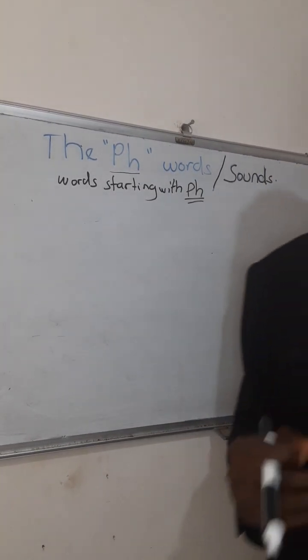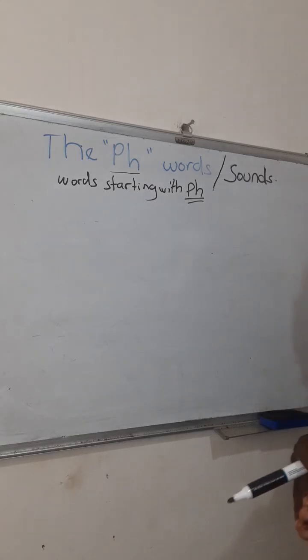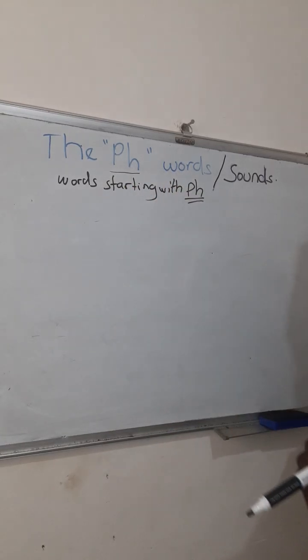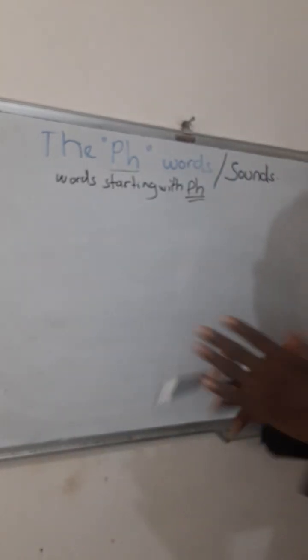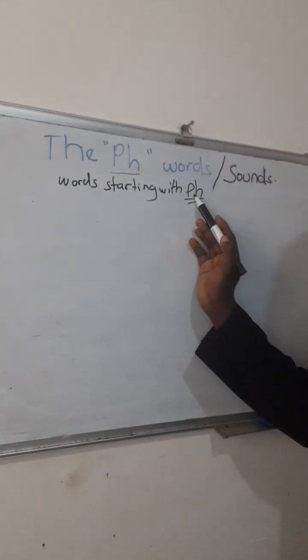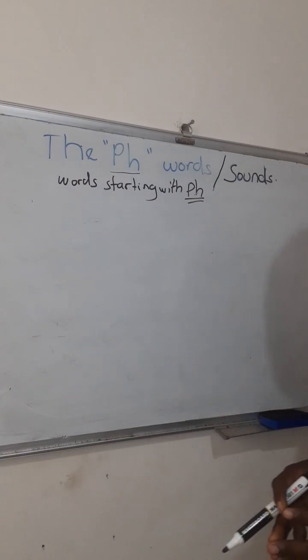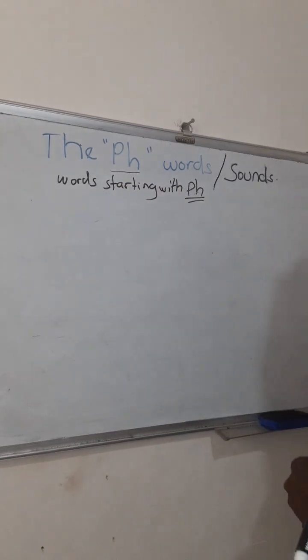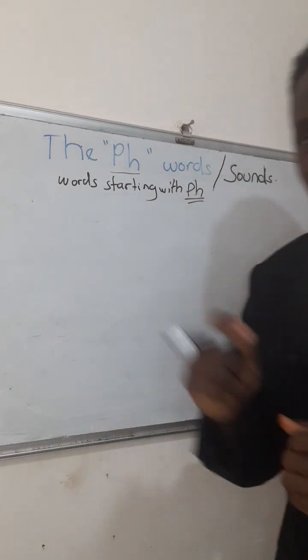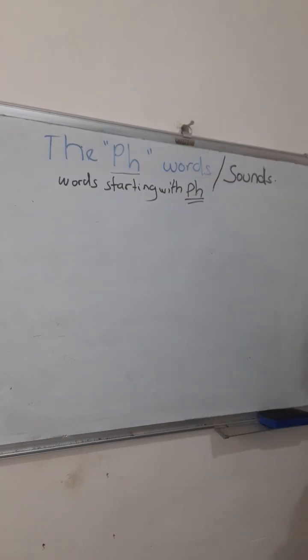Mbaniza mu video ya olunaku olwaleero. Yes, today we are going to look at the PH words. The PH words. What do I mean by this in Luganda? Leo tugenda kulaba ebigambo bitandisa PH. PH tugisoma tutya? How do we read words starting with PH letters? Are we together? Tusoma tutya ebigambo ebitandisa PH. Okay, that's what we are going to look at today. And don't forget, watch up to the end because I'm going to give you more examples.